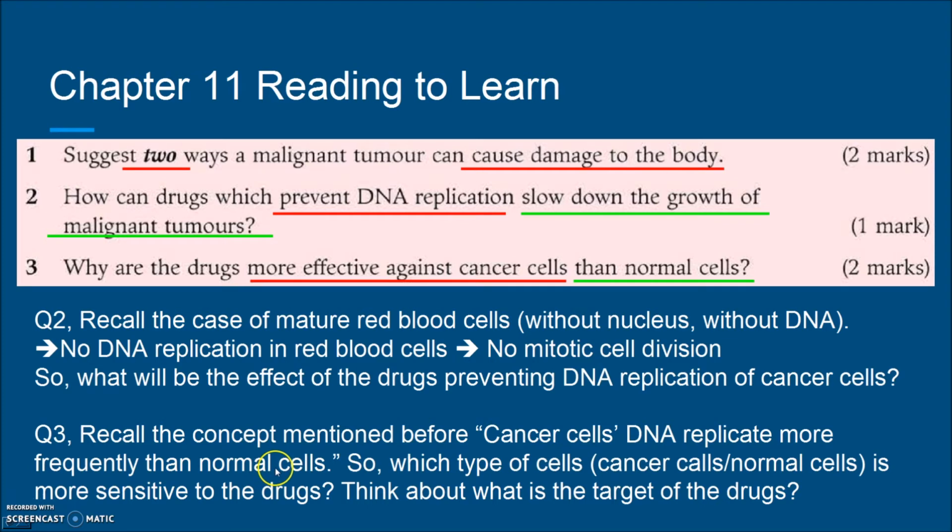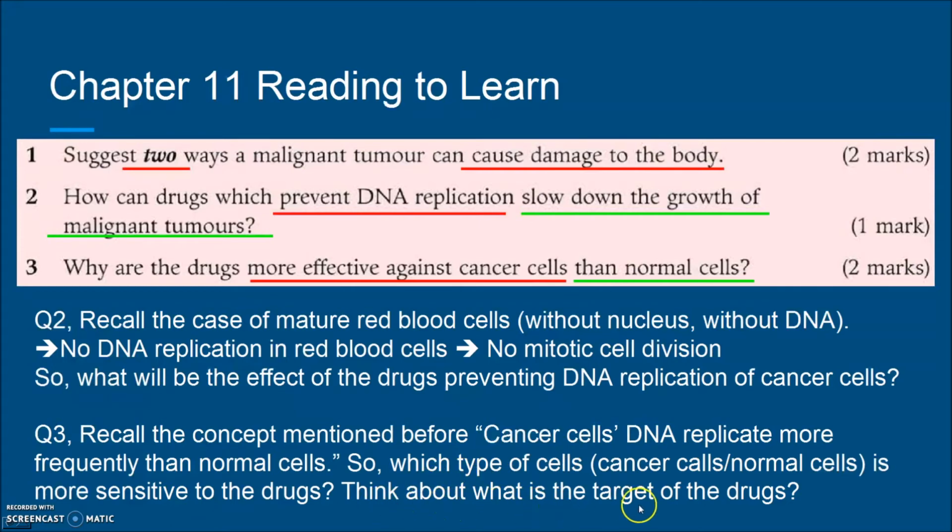At least you know that the logic is that the cancer cells can replicate DNA more frequently than the normal cells. So I want you to think about which type of cells, cancer cell or normal cell, is more sensitive to the drugs. What's the meaning of more sensitive to the drugs? That means the drugs can affect the growth of that particular cell most.